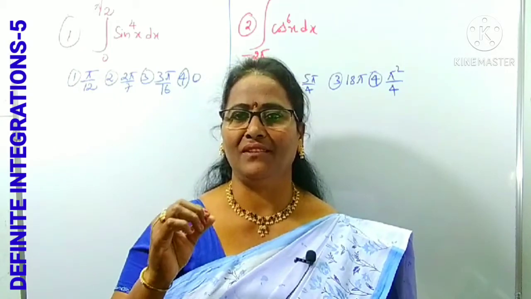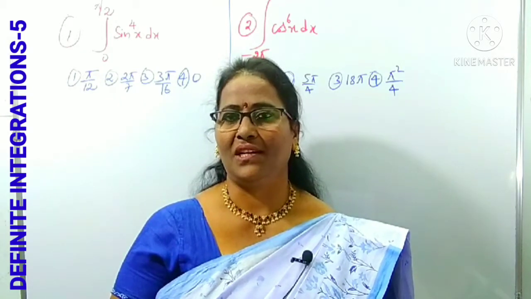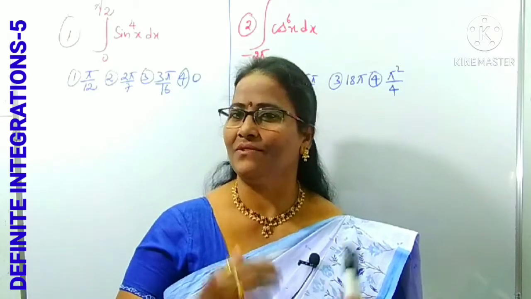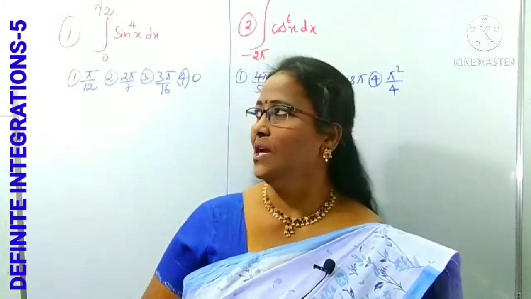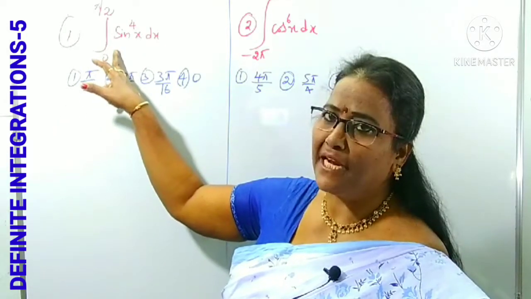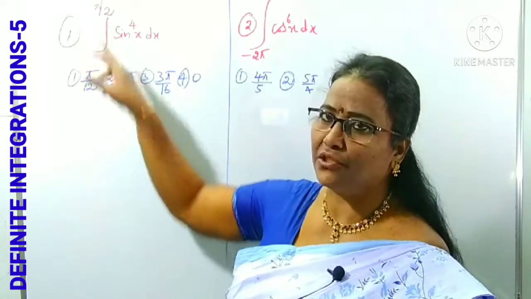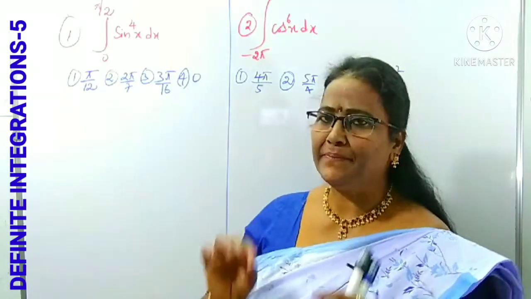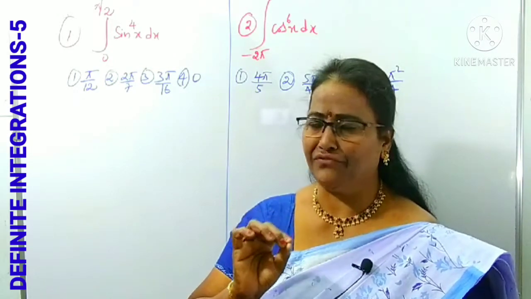In such cases, we have to use reduction formulas. Reduction formulas are very important. So, what are the reduction formulas? How can you apply them? We will discuss now. Now, look at question number 1. It is asking the integral of sine power 4x between the limits 0 to pi by 2. In a very simple, easy way we can use the reduction formulas.